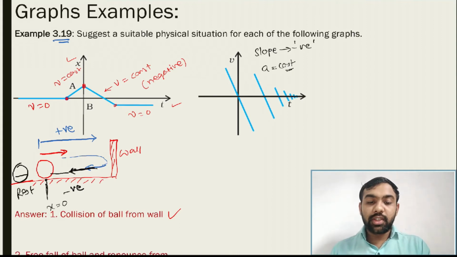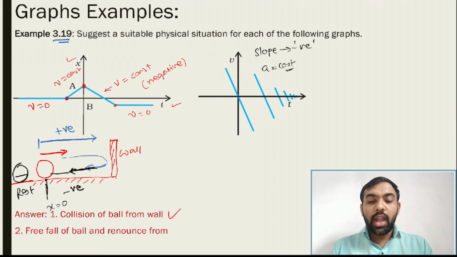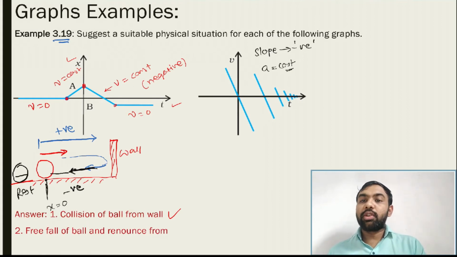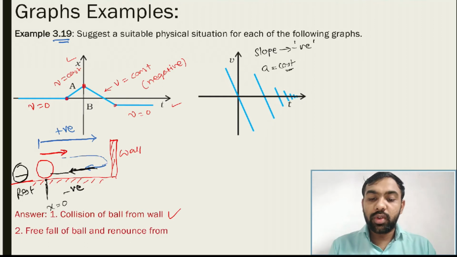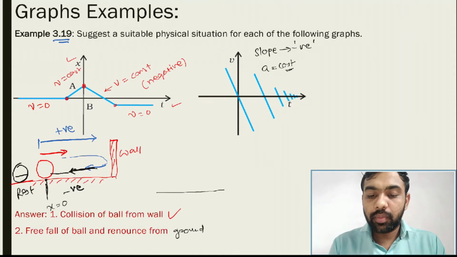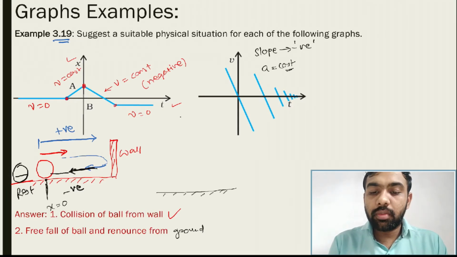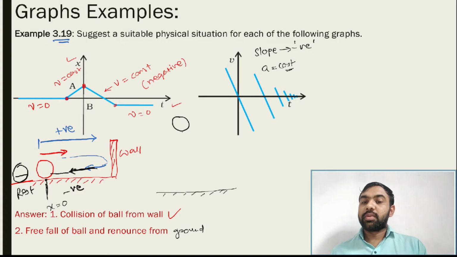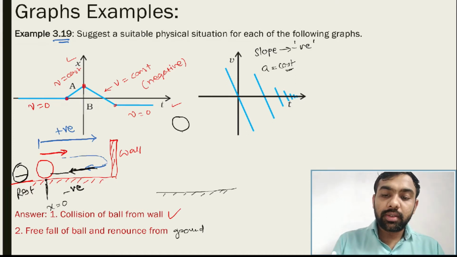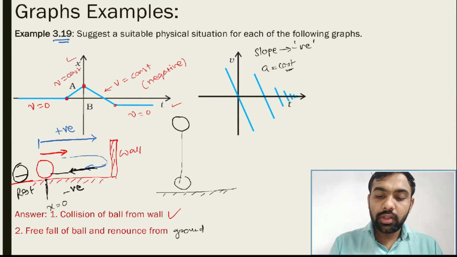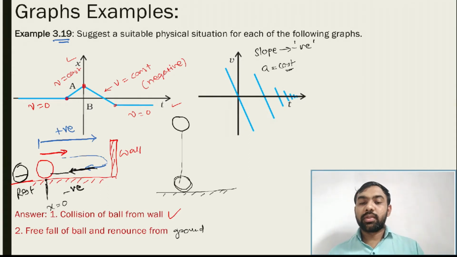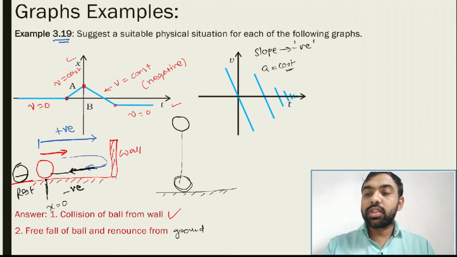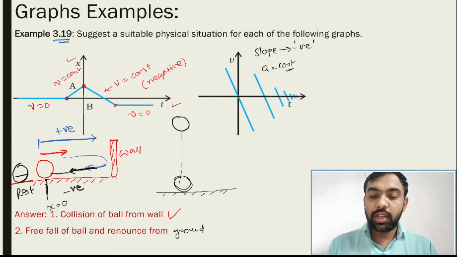See, that is a physical situation. Free fall of a body and it rebounds from the ground. The situation is like this. See, if some ball is somewhere here initially, and it is coming back and it just collides with this one. Otherwise you can just consider this situation in this way for the given graph.